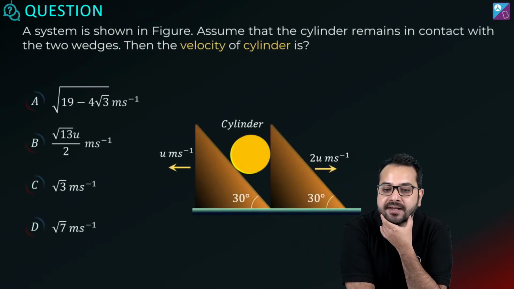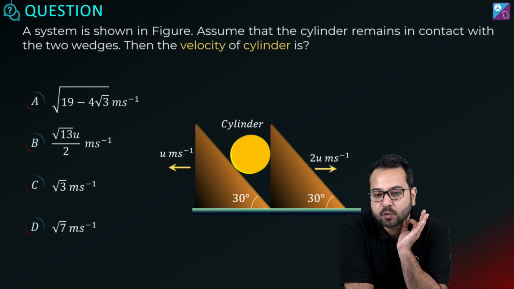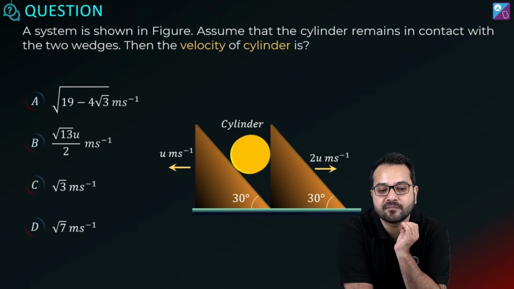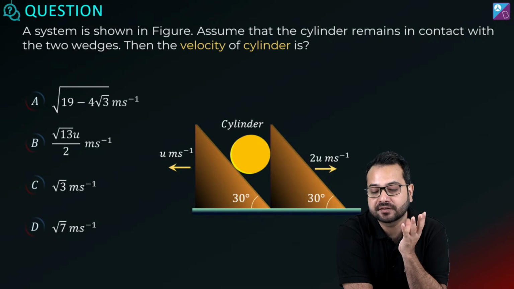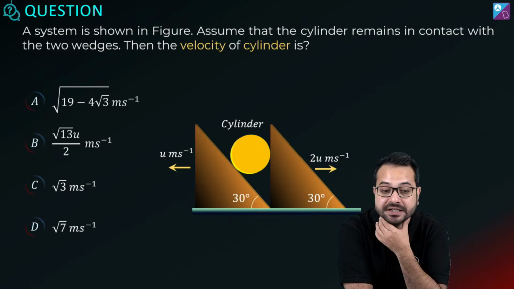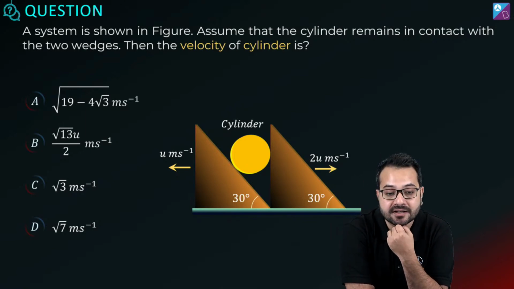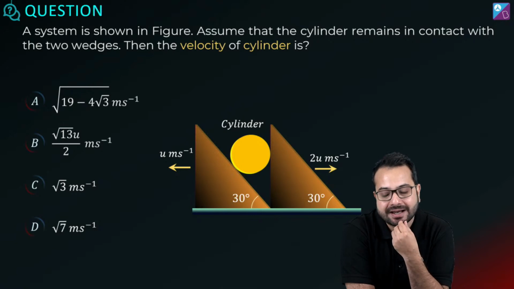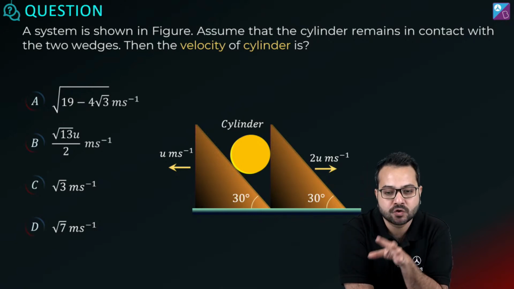Now this I am giving you as homework. This is a beautiful question which is a combination of relative motion and wedge constraint. This is an amalgamation. This is a marriage of relative motion and wedge constraint. Okay? So note this question down and you can put your answer in the comment section. Okay? I'll check. And if you want hints, if you want more suggestions, I'll give you suggestions over there. But please do try this question. This is a beautiful question.